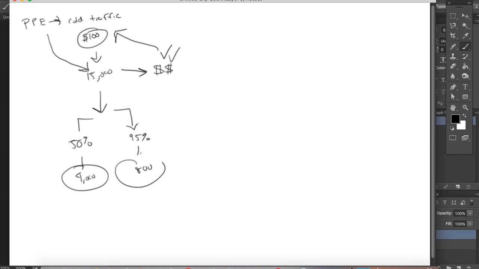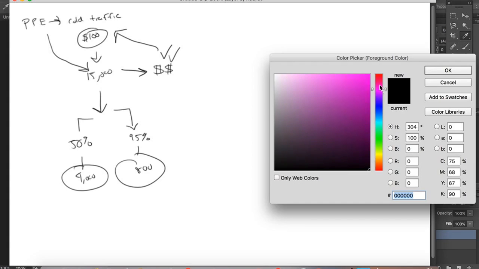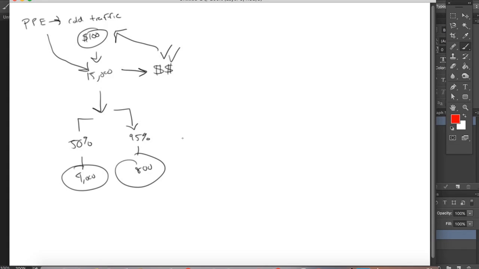However, for these 2 right over here, let me change the color of this right now. What we're going to be doing is creating 2 different types of ads. So you need to figure this out right now. This is a retargeting ad. So I'm just going to put a little retargeting symbol right here. That's the way I indicate retargeting. So you're creating retargeting ads, and the one with 800 is going to go right to the product, where if they decide, they can purchase right away. So your product page. However, for these 4,000 people, you have one of 2 options, and this is why I want to add another arrow over here.